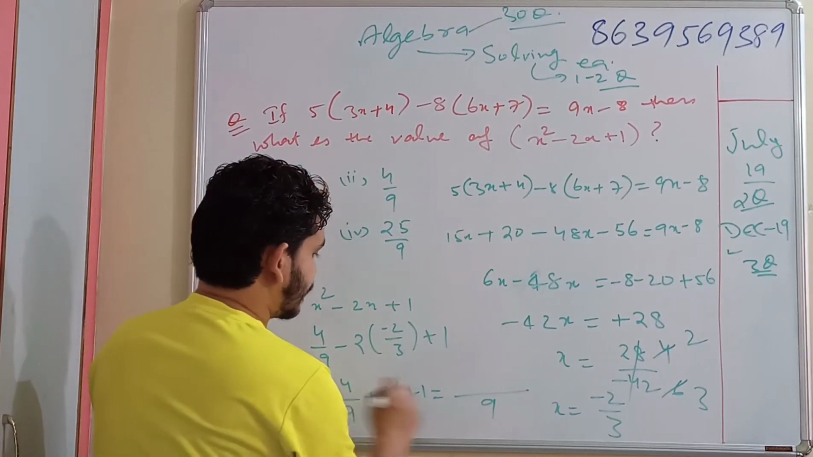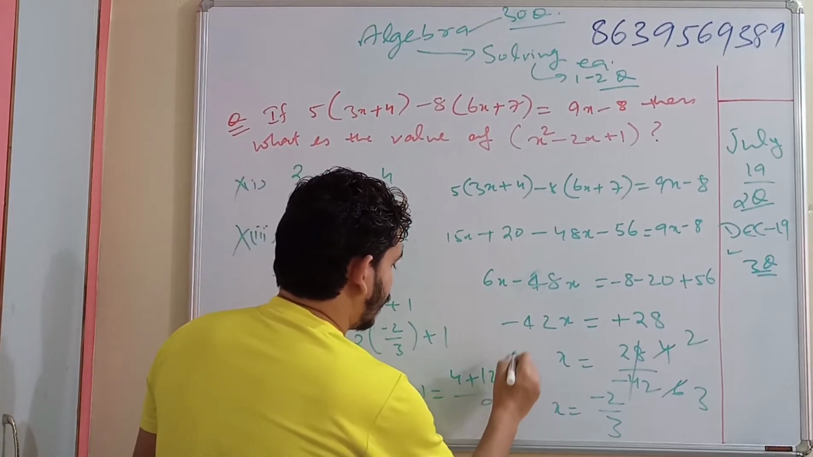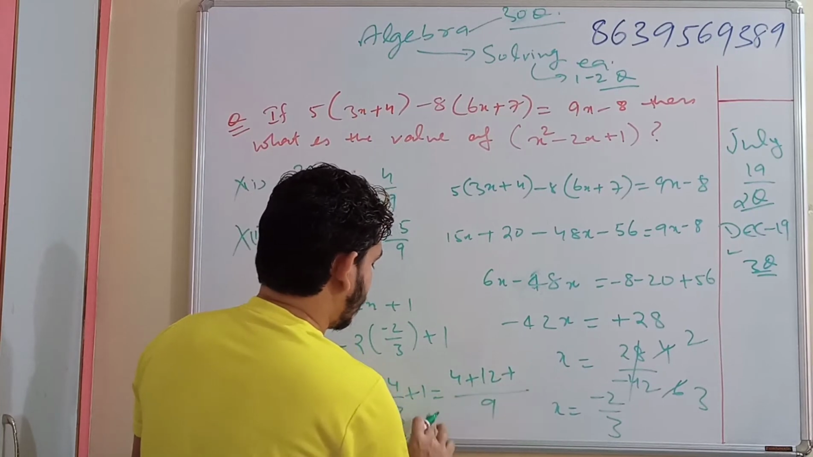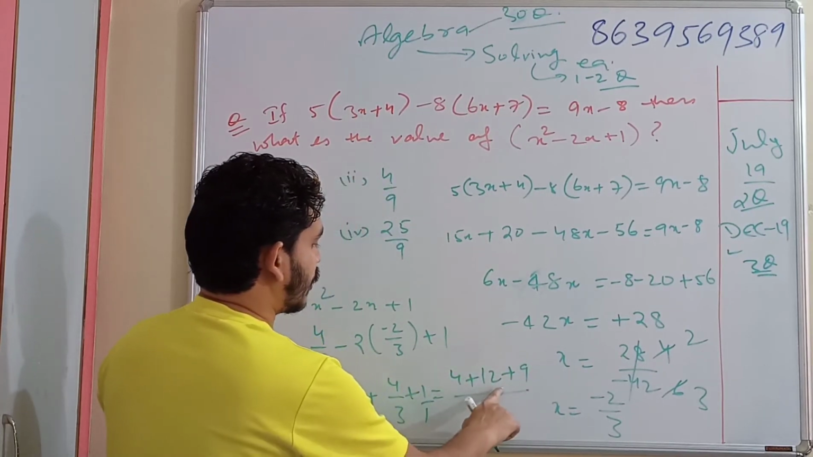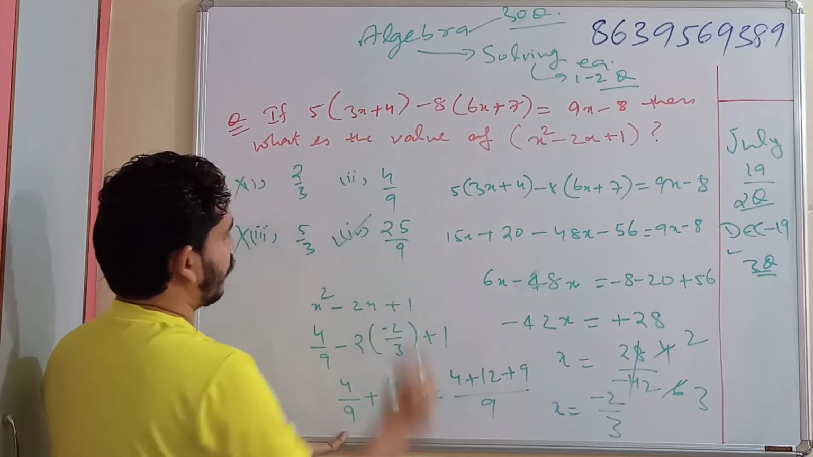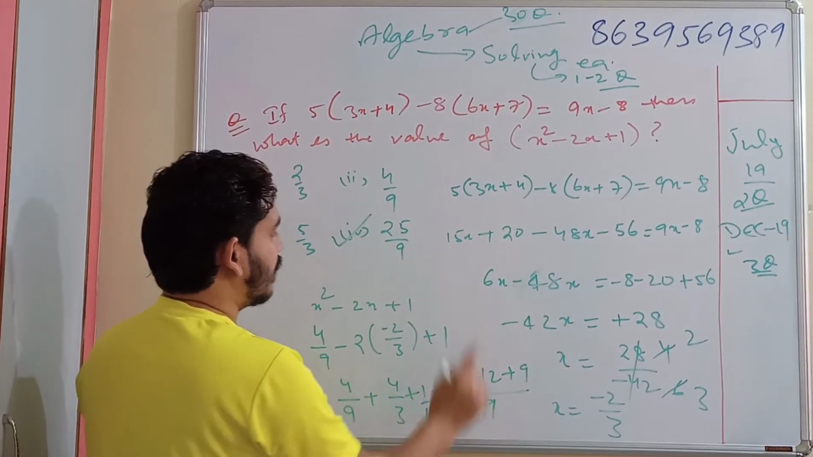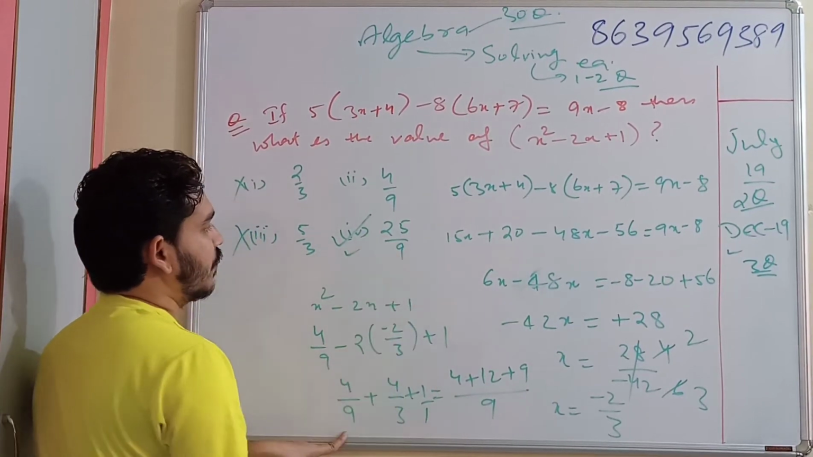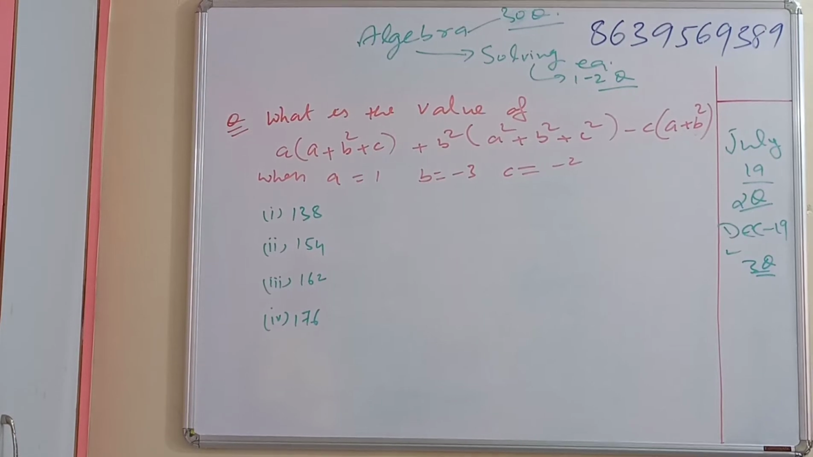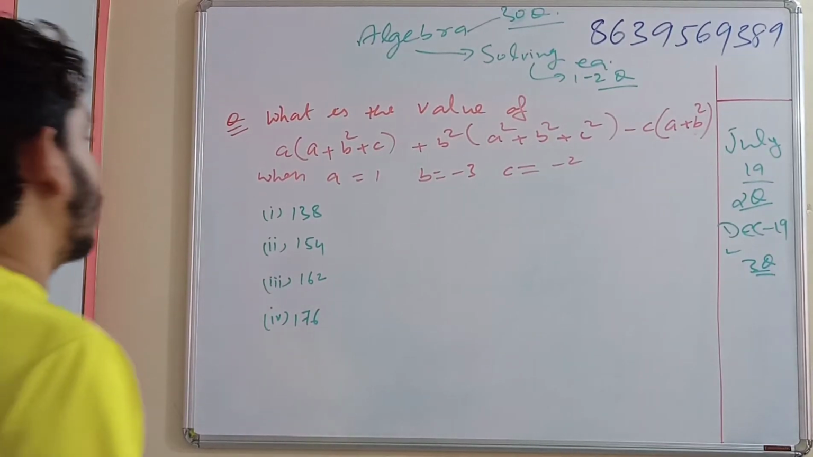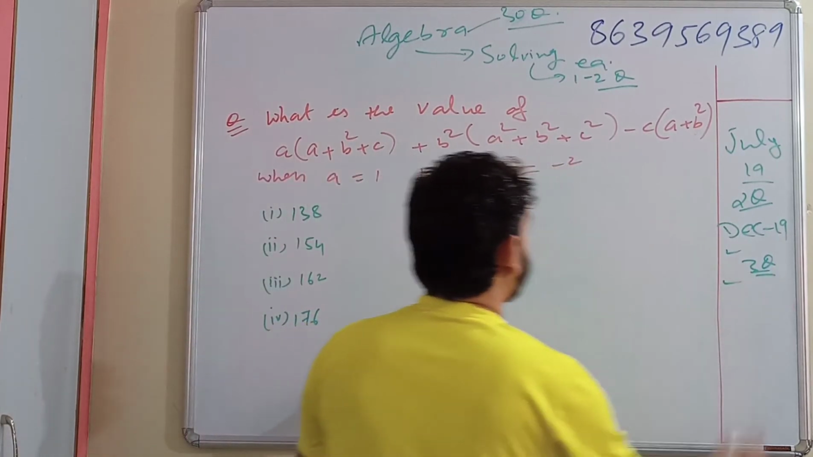Now this is 4 plus, 3 3s are 9, so 4 3s are 12, plus 1, 1 9s are 9. This will total out to 25. Fourth option: 4 plus 12 is 16, 16 plus 9 is 25 by 9. Option 4. So this is one question which had come in December 19.